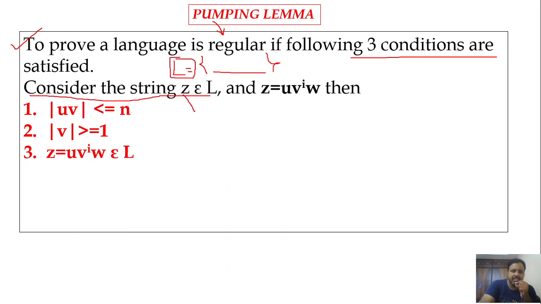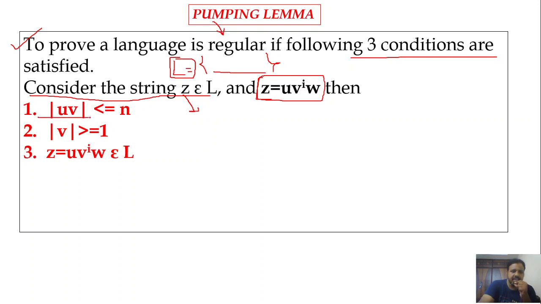Take a string from the language, that is z belongs to L, and then partition that z into three parts such that z is equal to u v power i w. Okay, and these three conditions must be satisfied for a language to be regular.